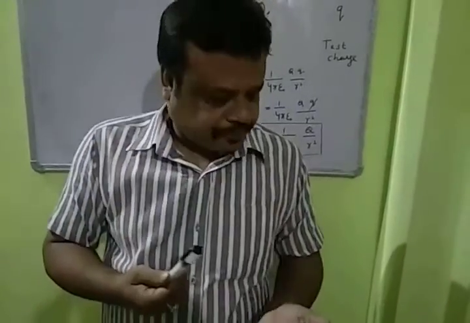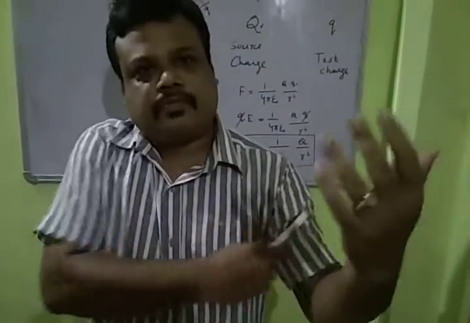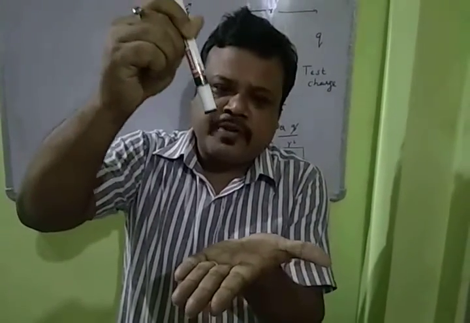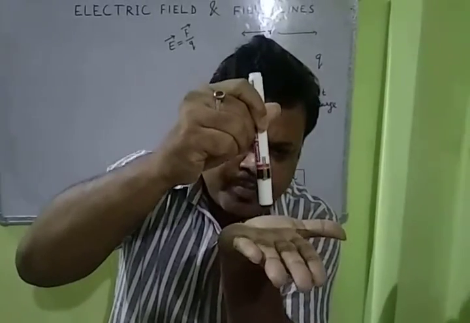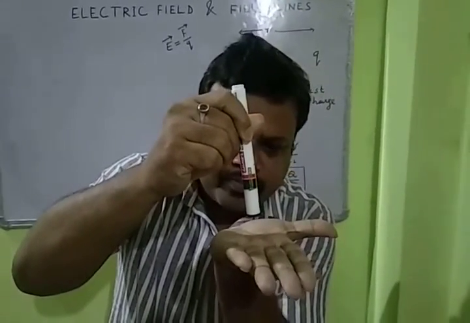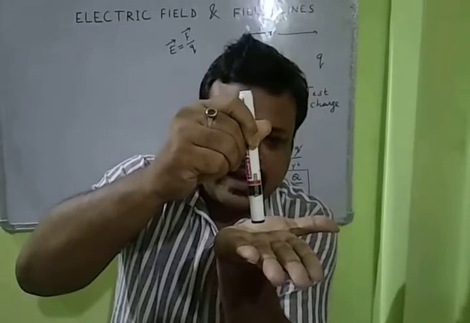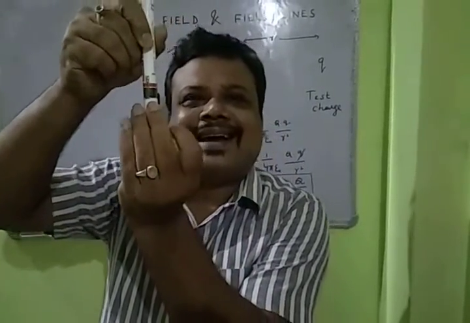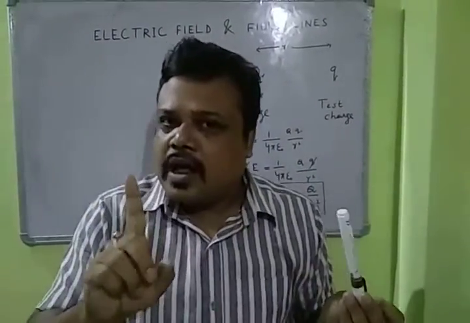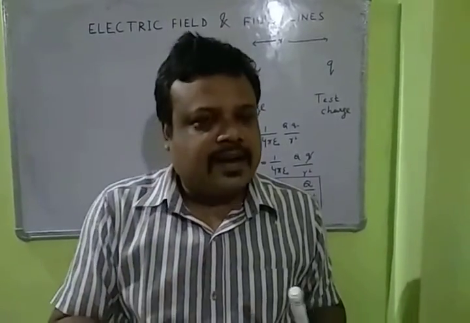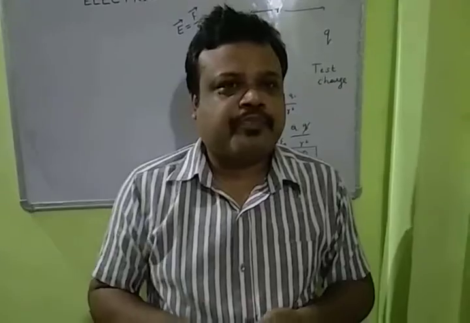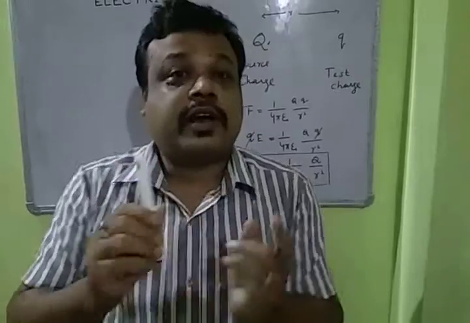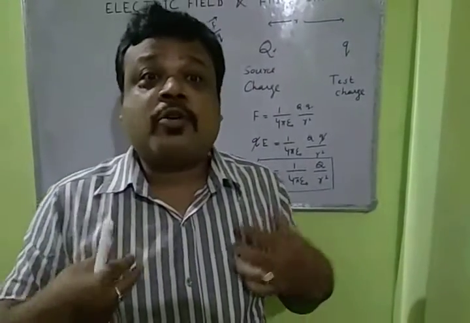I have a comb and rub it on my shirt. Here there is a piece of paper. I put my comb very close to the piece of paper, but the comb is not touching the paper. Then the piece of paper will be attracted to the comb and attached to it. The comb is not touching the paper, still it is attracting the paper. What is in between the comb and the piece of paper? Electric field.